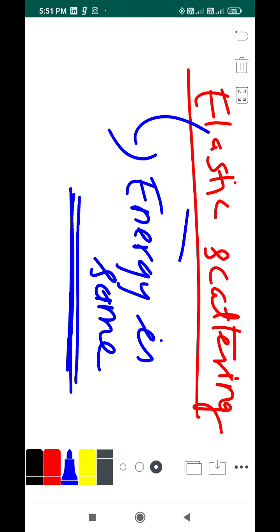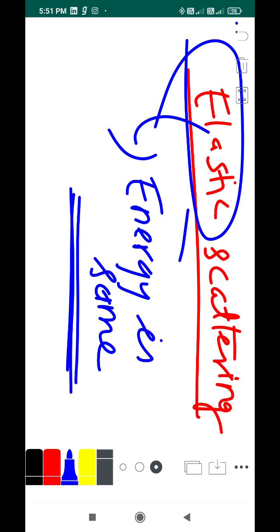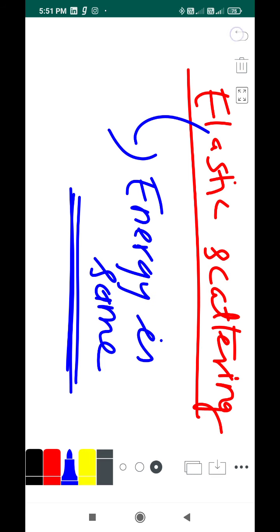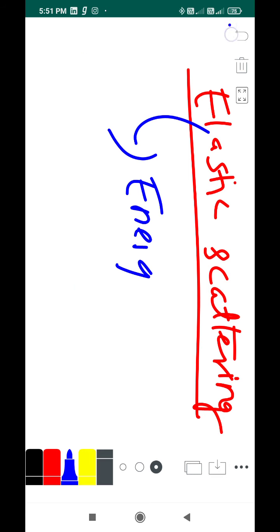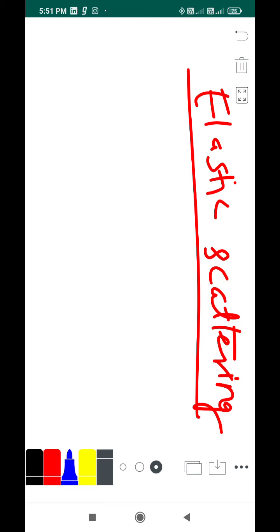The word elastic says the energy is the same. That's a hint. So in case of elastic scattering, the energy is the same. So how is it?